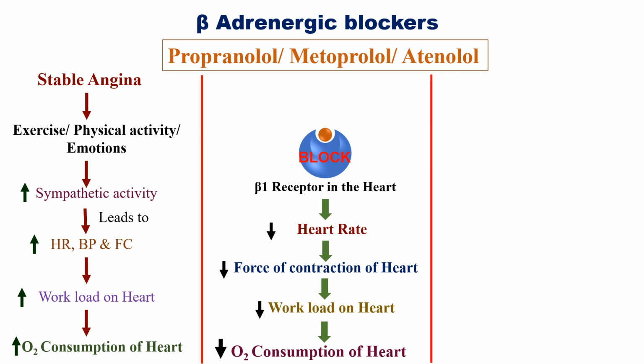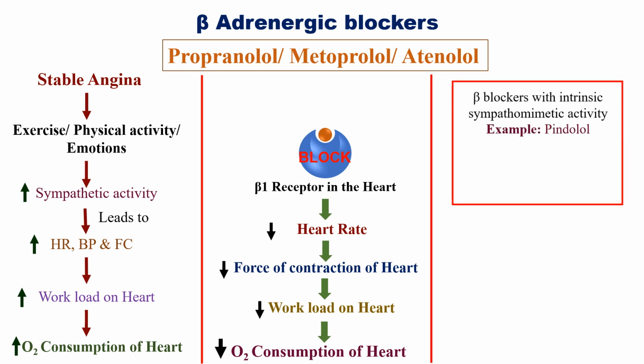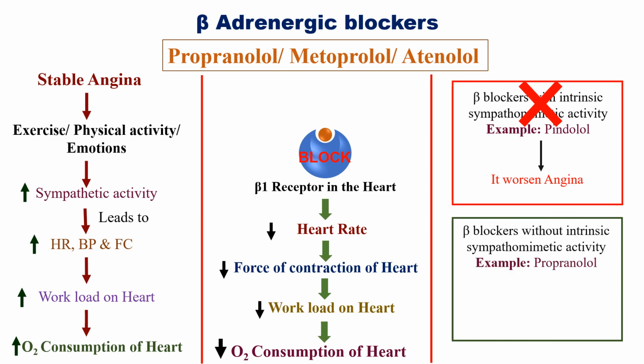The category of beta blockers with intrinsic sympathomimetic activity should not be used to treat angina because it worsens angina. The category of beta blockers without intrinsic sympathomimetic activity should be used because it decreases the death rate of myocardial infarction patients.